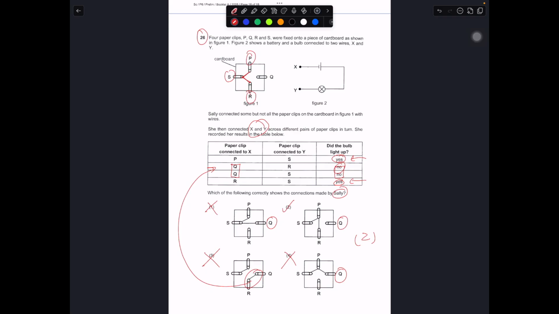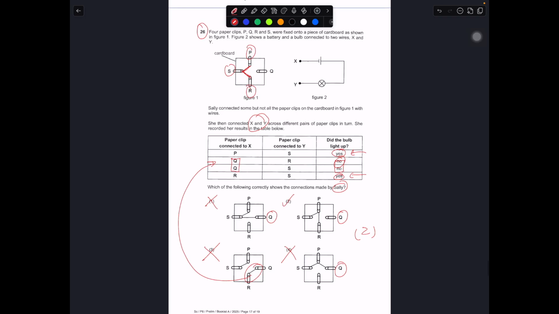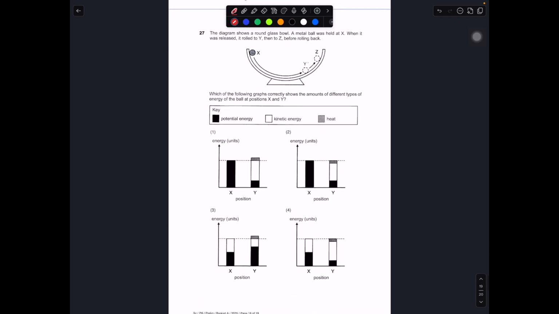The connection could be in this manner, or in this manner, or it could also be in this manner. Either way will be fine, as long as P, S, and R are connected and Q is left empty, that will be the answer. So with that, let's move on to question number 27.